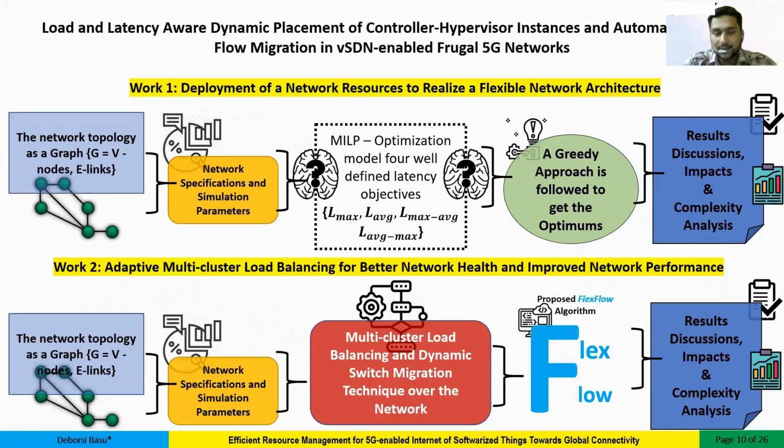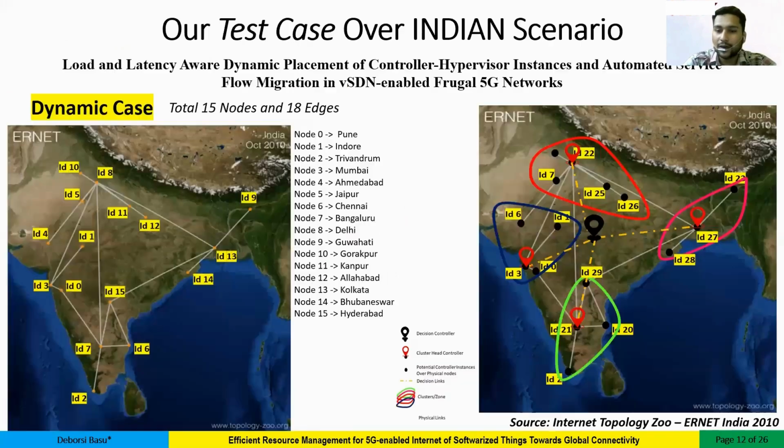So we propose mainly two works. First is the deployment of network resources to realize a flexible network architecture, followed by an adaptive multi-cluster load balancing technique. The first approach will address URLLC latency reduction, with four defined latency categories, defining an MILP and then solving it using a greedy approach. Finally, the multi-cluster load balancing using a flexible algorithm, and then we'll analyze the results.